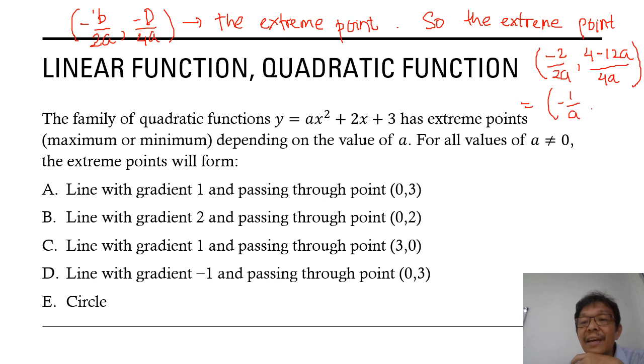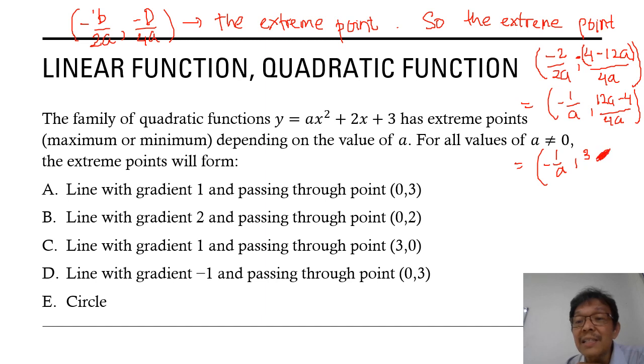There is a minus here, so 12a minus 4 over 4a, and the result is 3 minus 1 over a. So this is the extreme point.